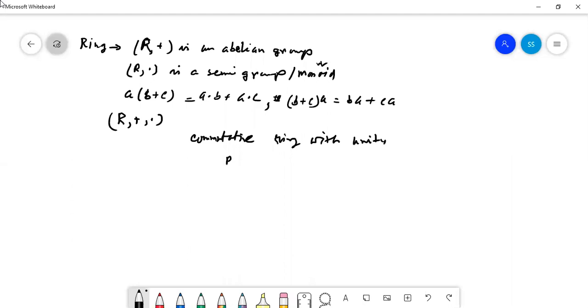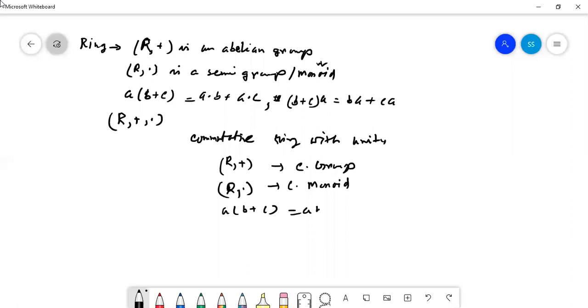That means R plus is a commutative group, R dot is a commutative monoid, and A into B plus C is equal to AB plus AC, and B plus C into A is equal to BA plus CA.